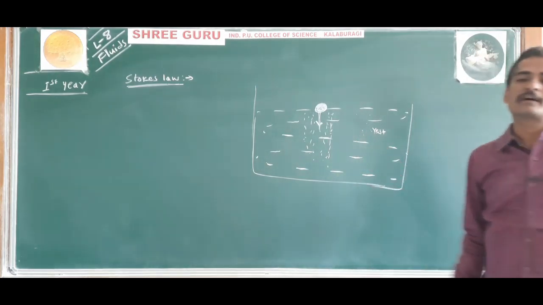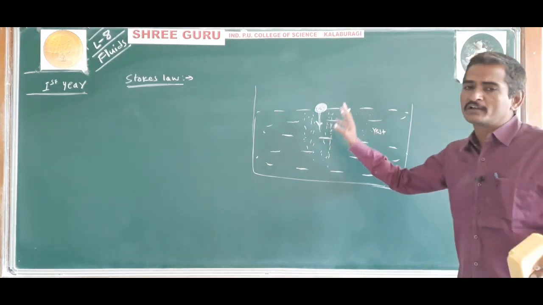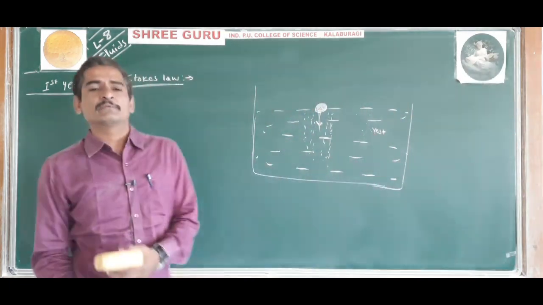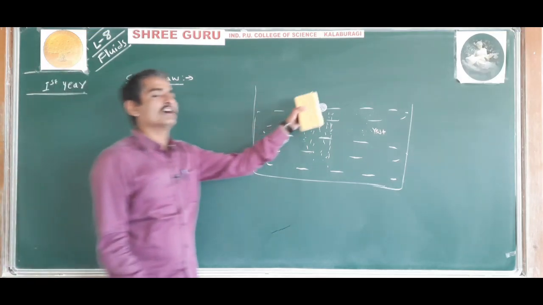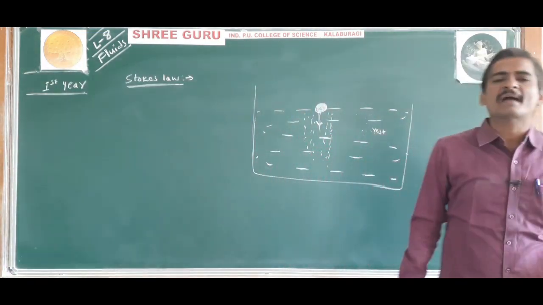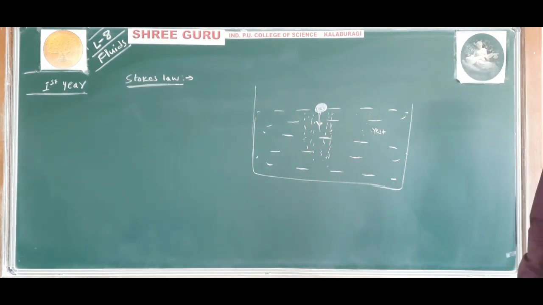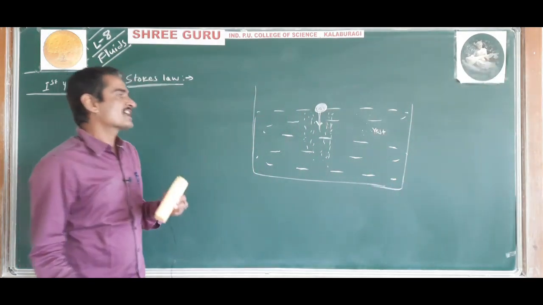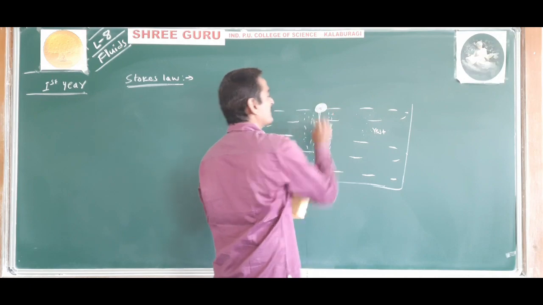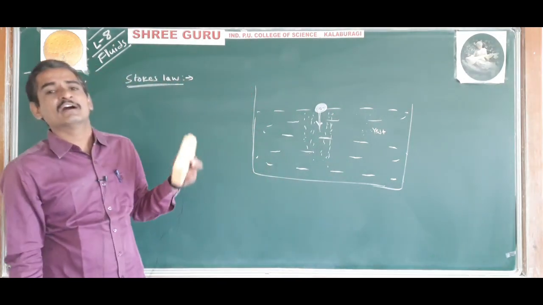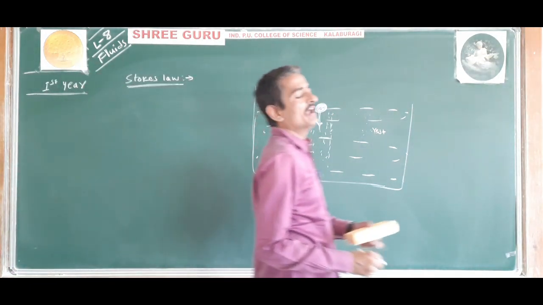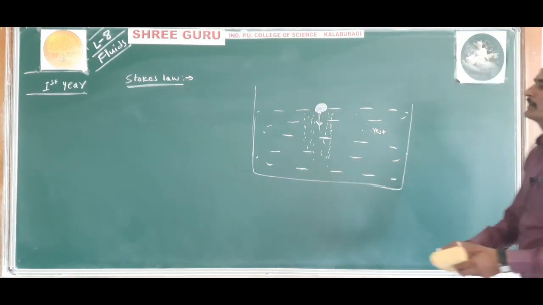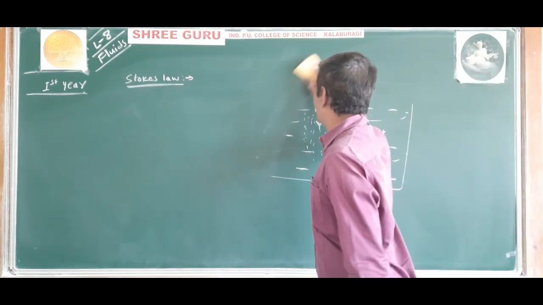Thus the viscous force comes into action and opposes the motion of the body, and its magnitude depends upon the shape and size of the body and also on the viscosity of the liquid. And this was studied by Stokes.